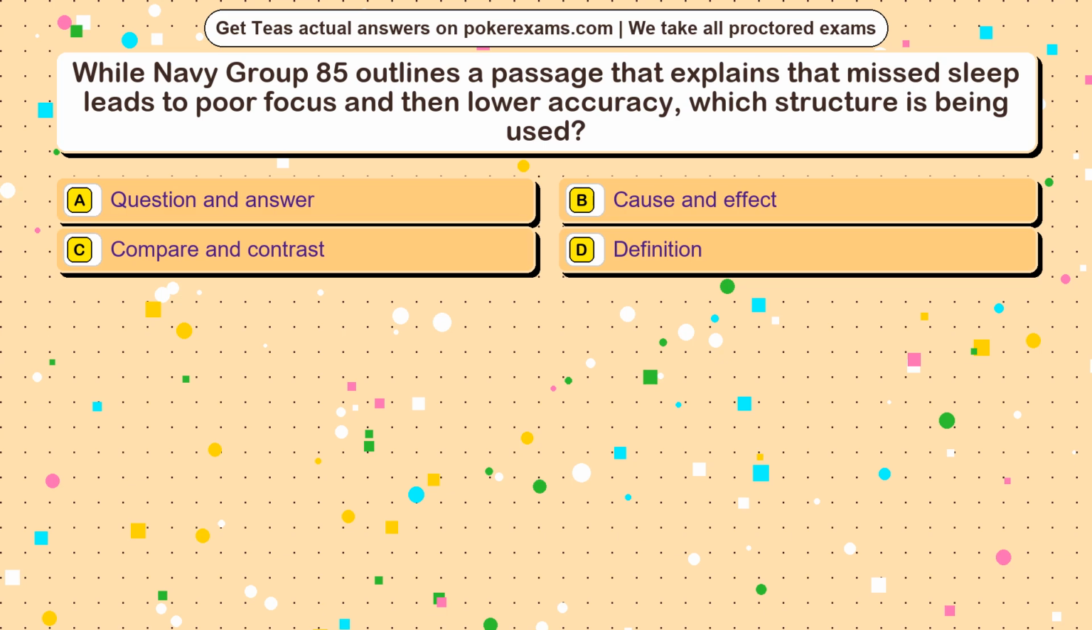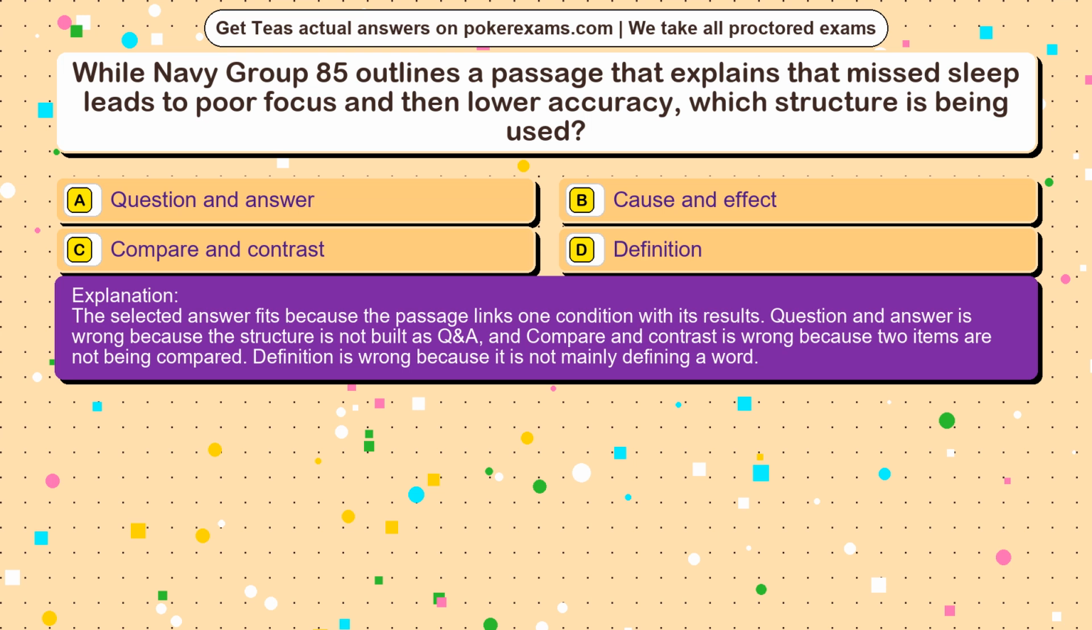The correct answer is option. The selected answer fits because the passage links one condition with its results. Question and answer is wrong because the structure is not built as Q&A, and compare and contrast is wrong because two items are not being compared. Definition is wrong because it is not mainly defining a word.